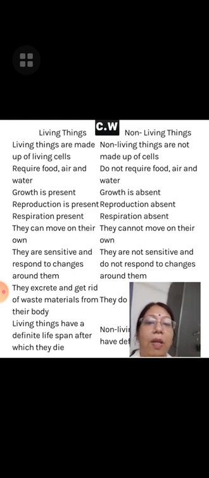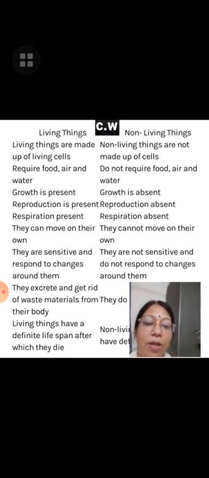They excrete and get rid of waste material from their body. We remove waste material from our body, but such type of excretion is not shown by the non-living thing. Living things have a definite lifespan after which they die. A normal human being can survive till 100 years when they do not suffer from any kind of disease. But after that, certainly they will attain death. But in case of non-living things, they don't have a definite lifespan.